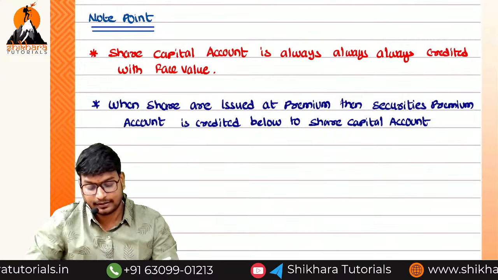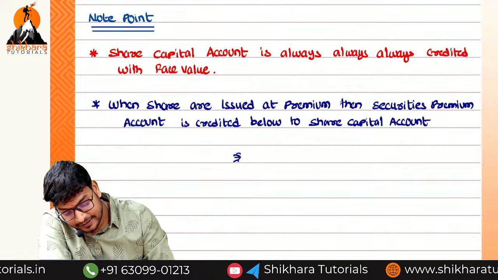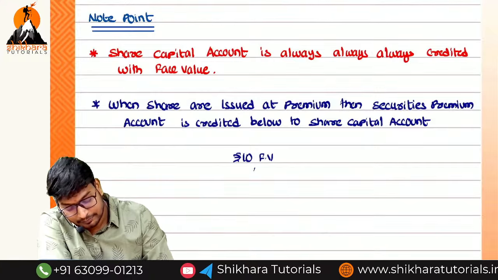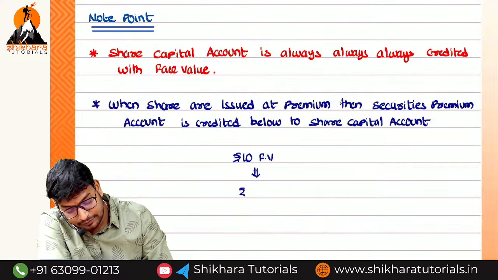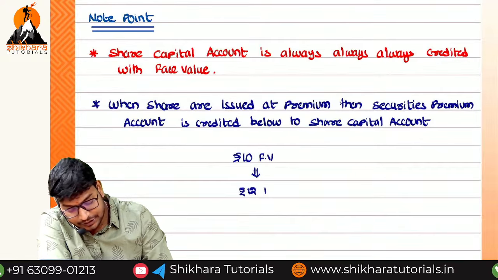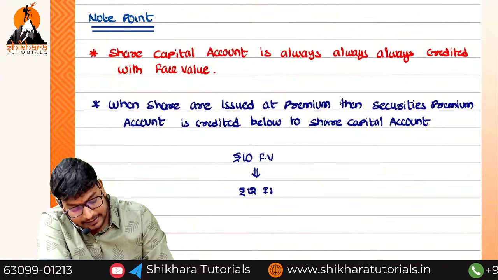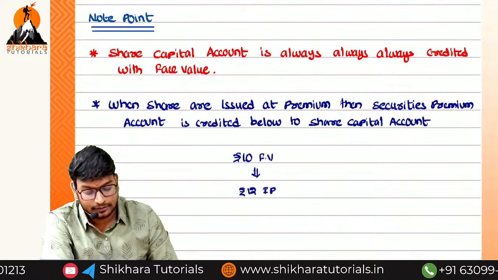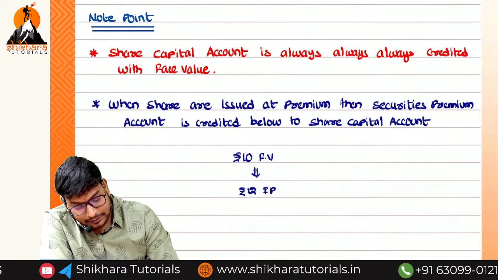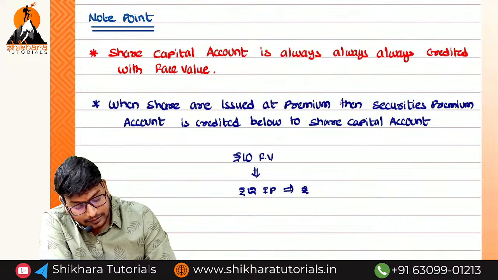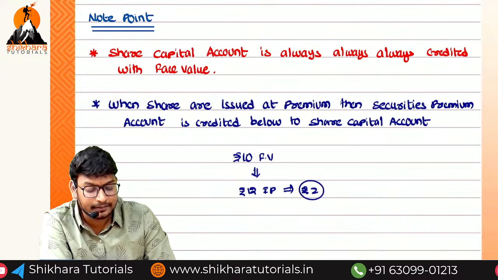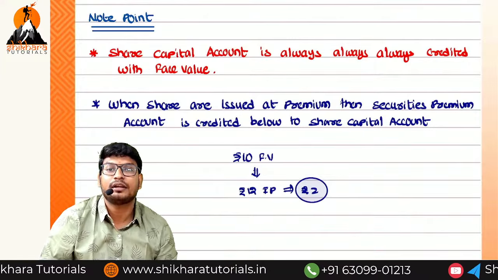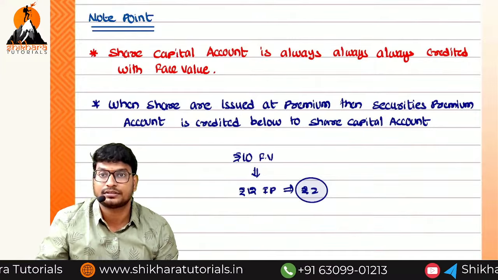Premium. For example, 10 rupees is the face value ma. 10 rupees is what ma? Face value. But this share we are going to issue at 12 rupees is the issue price. IP, can I call it as the IP? IP is not an insolvent person. Issue price. Okay, here the extra 2 rupees we are going to call it as what ma? The extra 2 rupees is called as a premium. Premium will also be credit or debit ma? Premium will also be credit because it is an income to us, profit.